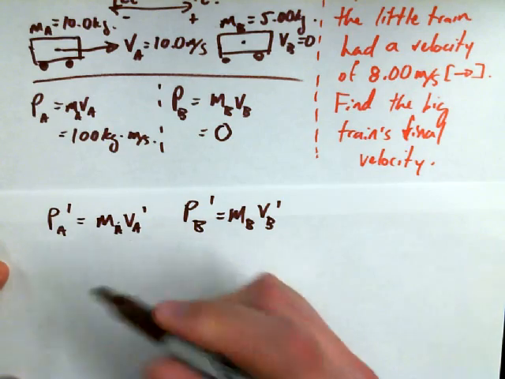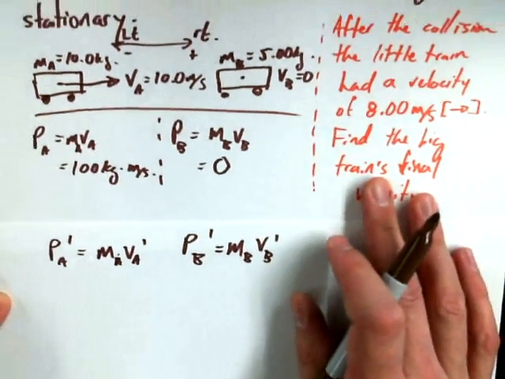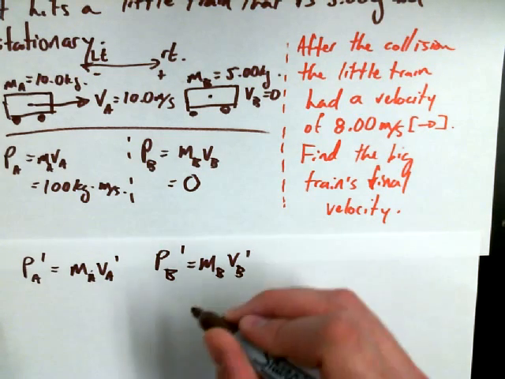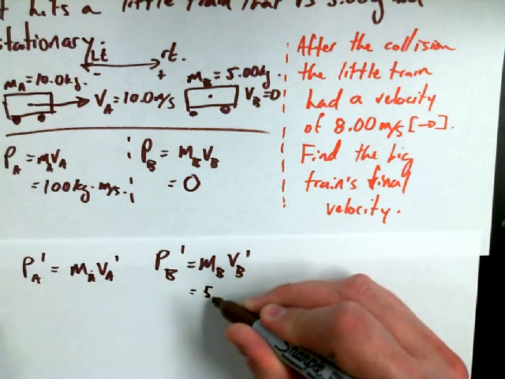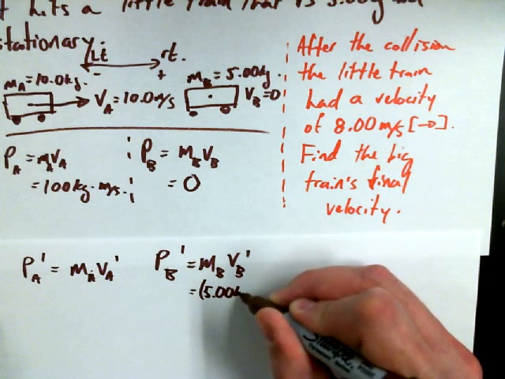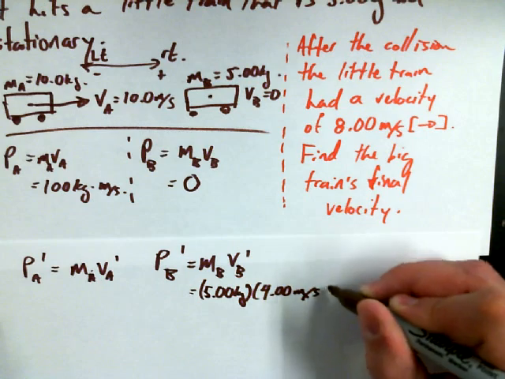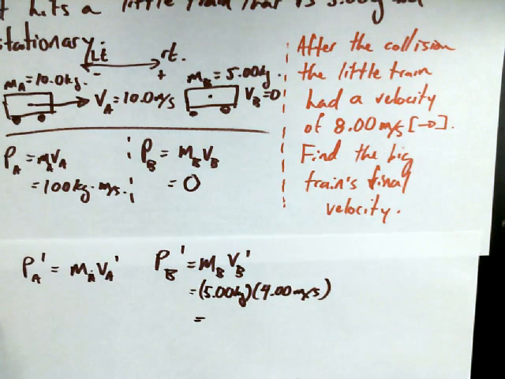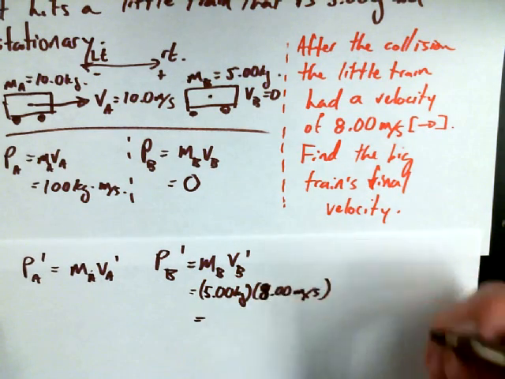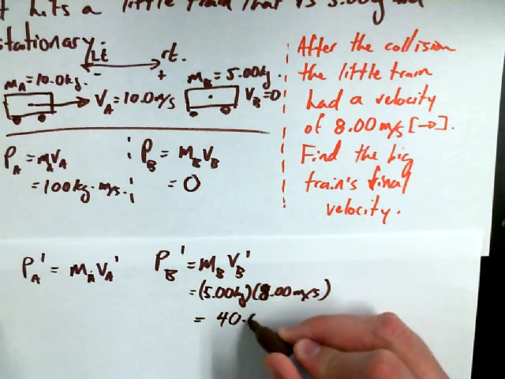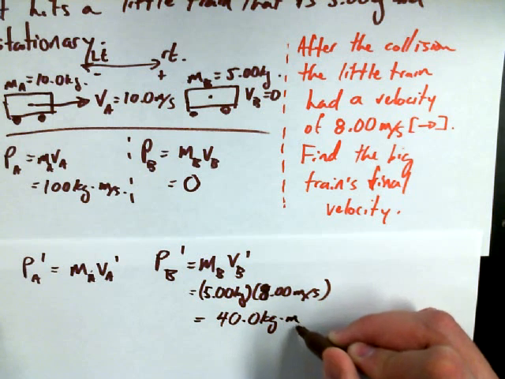So PB primed, 5 kilograms times positive 8 meters per second. Oh, sorry, I first said 4, positive 8 meters per second. Thank you. Ends up giving us 40.0 kilogram meters per second.